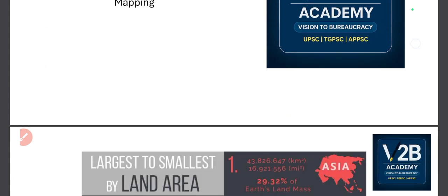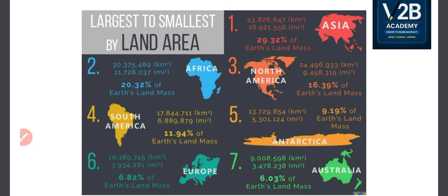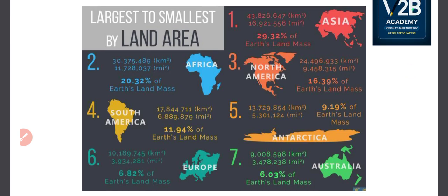So let's start. Let me revise all the things that we have read in the last class. In every class we are trying to revise whatever we have learned, so that the names and locations will become very familiar to you. Everything will be at your fingertips. So, largest to smallest continent by area: the largest one is Asia, next Africa, North America, South America, Antarctica, Europe and Australia.